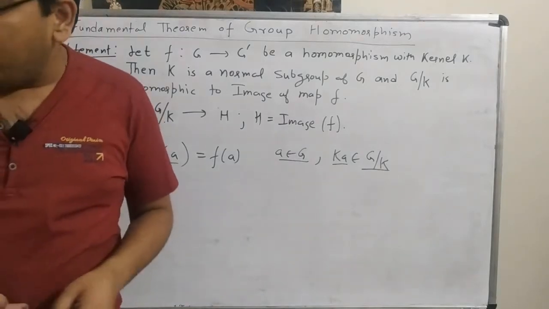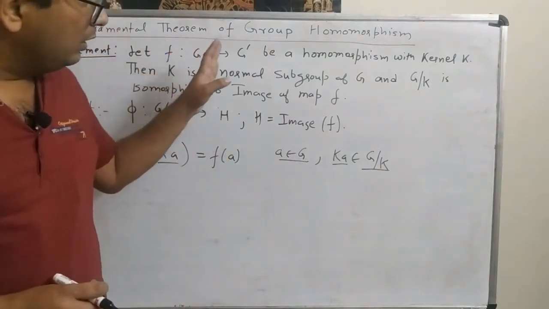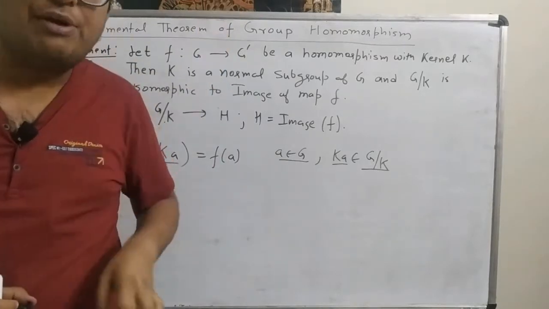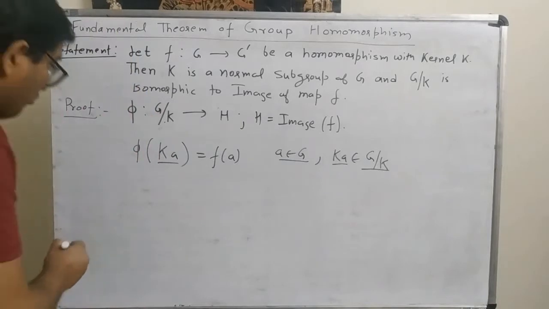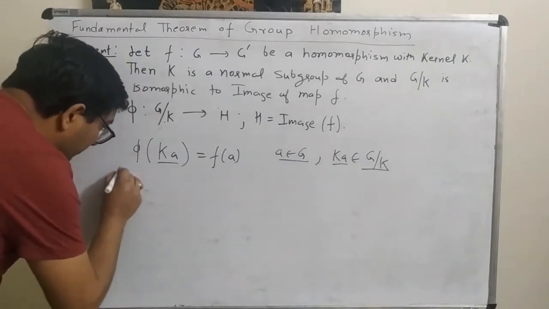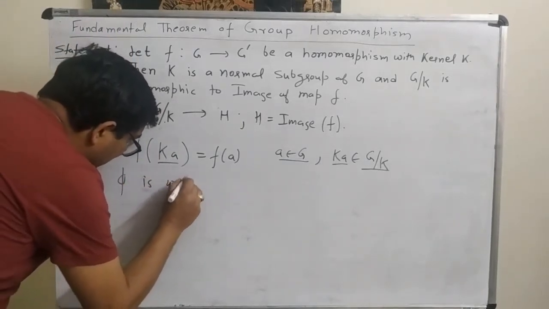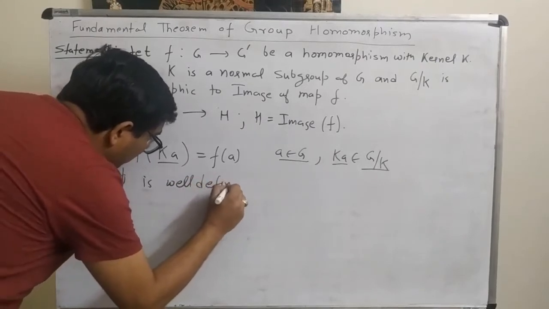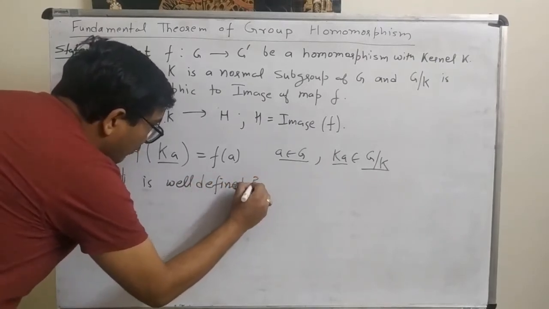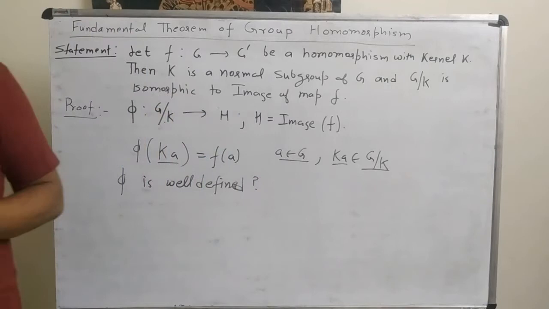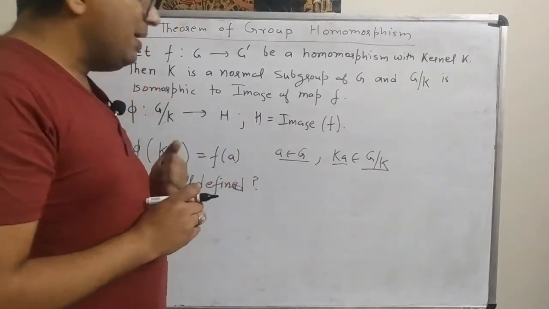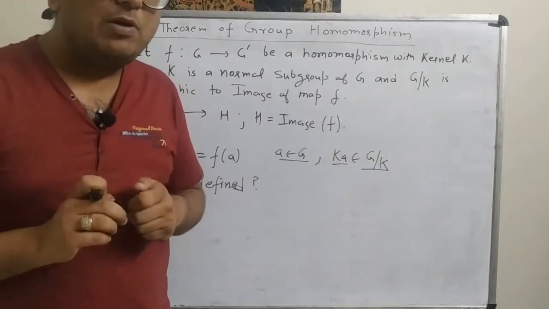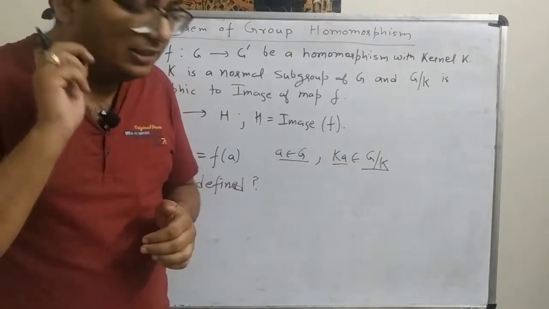Now to prove that it is a homomorphism, the first thing we have to prove is that this map is well defined. So we have to check whether phi is well defined. Well defined means if we take two elements of G by K which are the same, then their images should be the same.